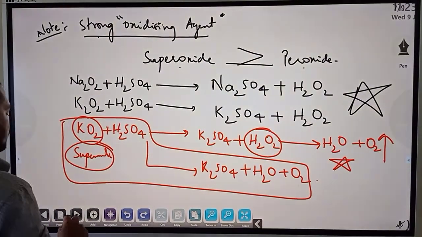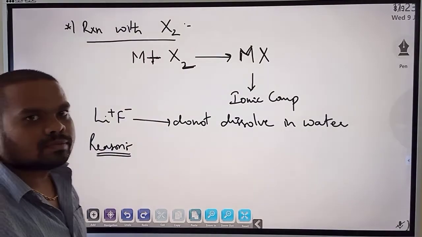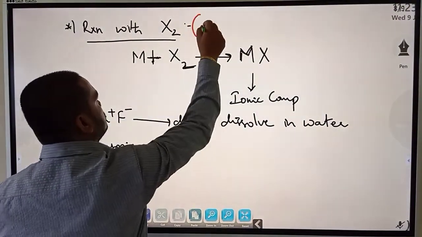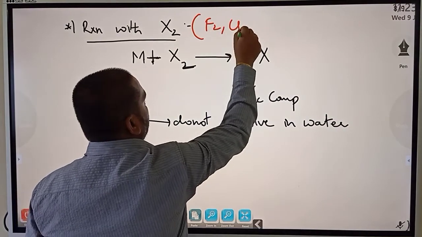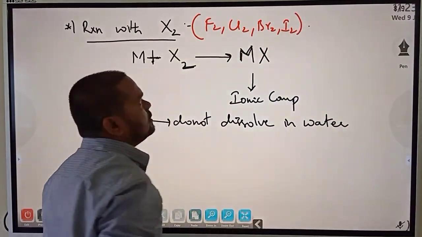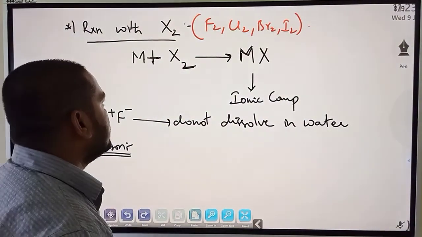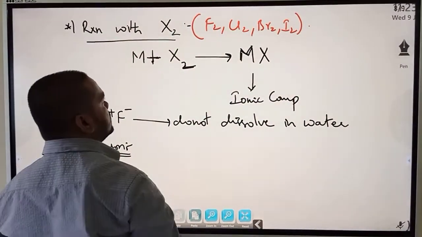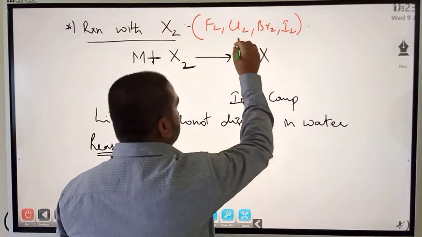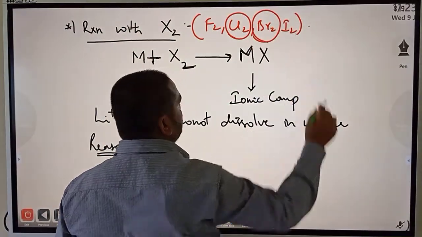That is reaction with halogens. X can be fluorine, chlorine, bromine and iodine. So metals on reacting with halogen will form respective metal halides. Especially we see reaction with chlorine and bromine a lot.